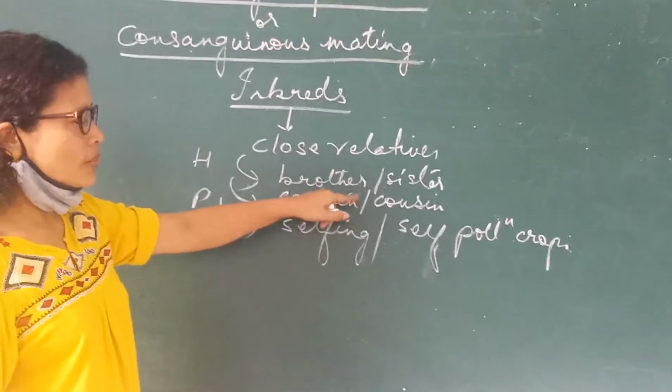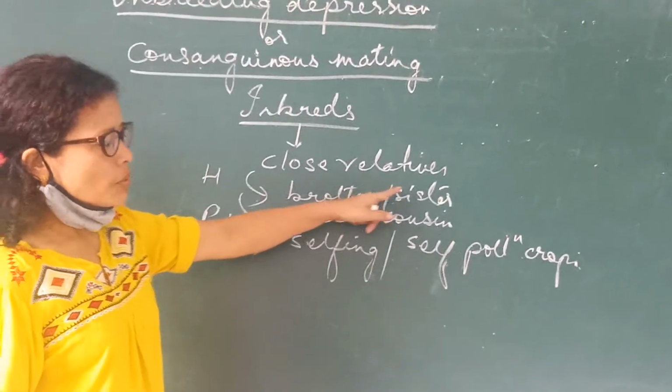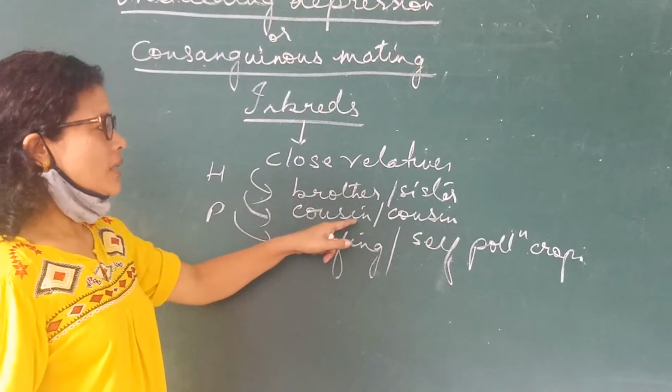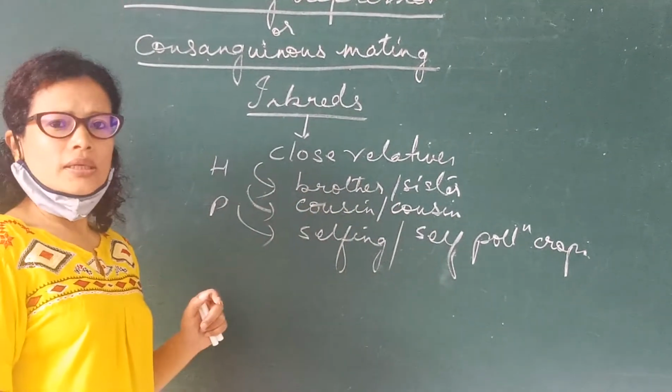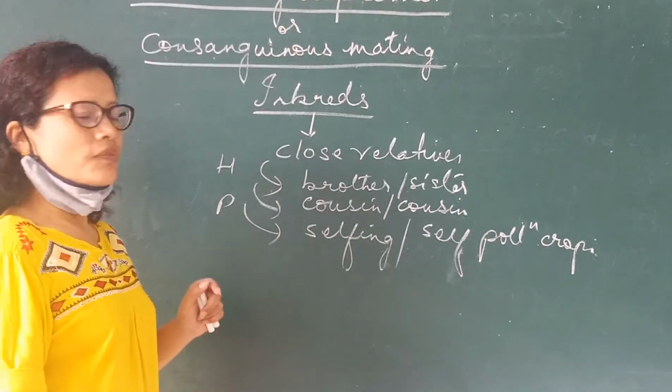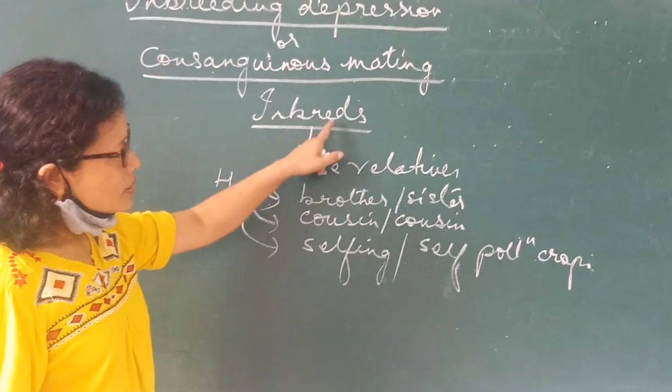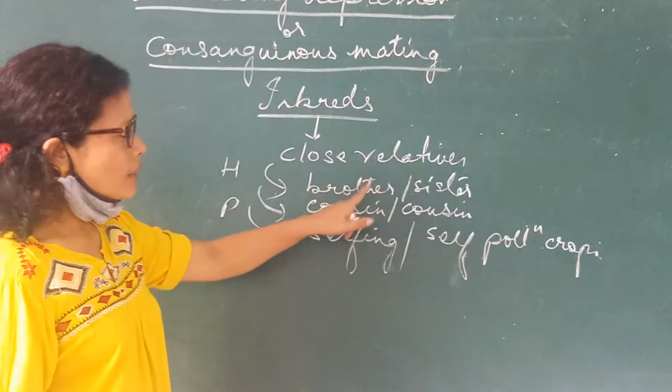They also discourage cousin weddings, like marrying your first cousin or your second cousin, because why? We are inbreds. We are very close to one another.